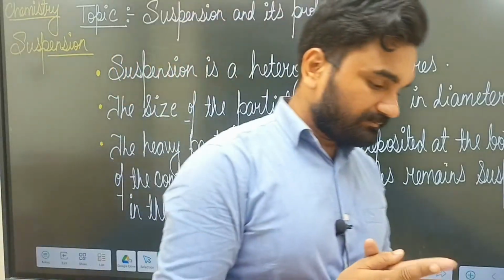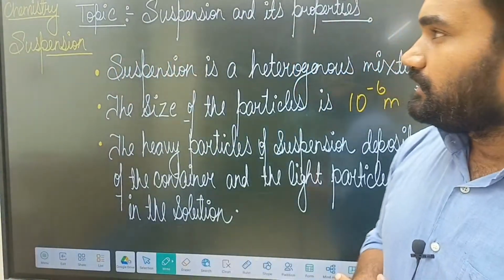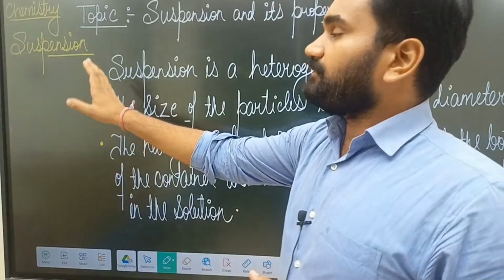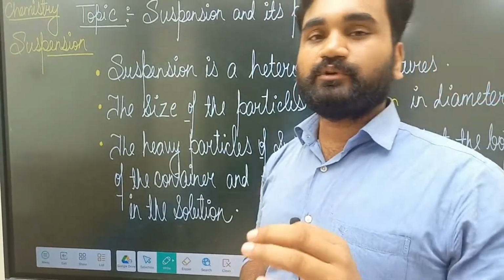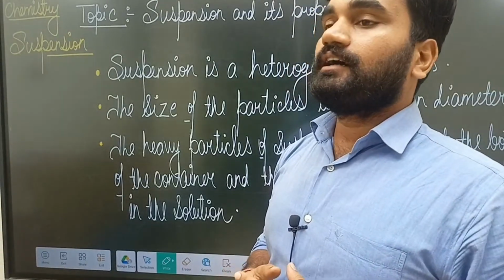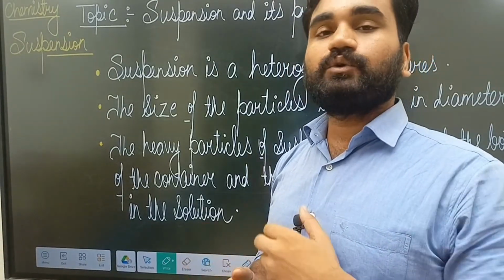So, if we are talking about suspension, there are three major things to keep in mind.